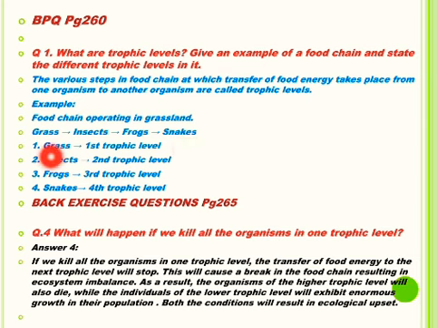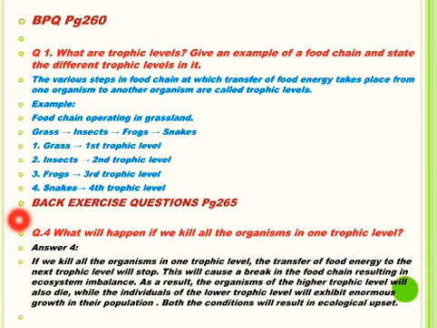Grass as producers form the first trophic level. Insects, the herbivores, represent the second trophic level. Frogs, the primary carnivores, represent the third trophic level. Snakes, the secondary carnivores, represent the fourth trophic level. You can take any other example to answer this question.